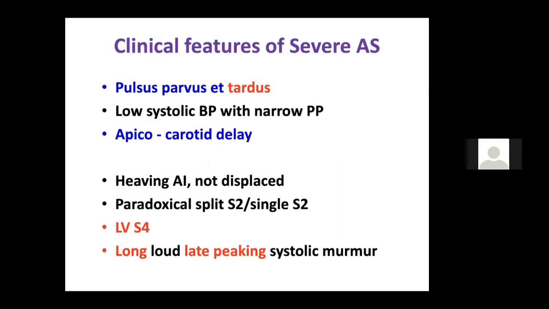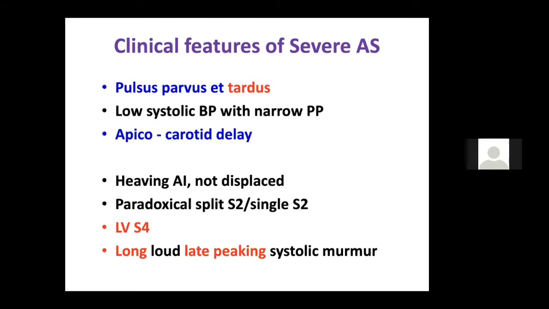When you examine the pulse, most patients in mild to moderate AS will have a normal pulse. But when you have severe aortic stenosis, it will be a pulsus parvus et tardus. It has a parvus also and a tardus also. You know what is parvus, I think. So the parvus means small volume.